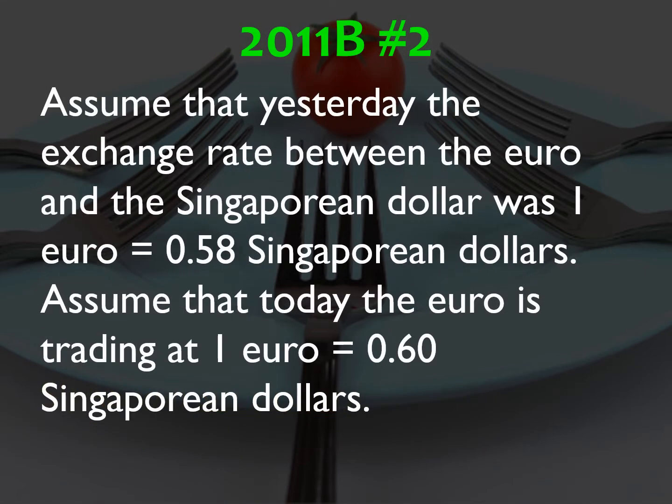Number two, this is a foreign exchange problem, so if you want to skip it, you can because it's not going to be on the 2020 AP test. Assume that yesterday the exchange rate between the euro and Singaporean dollar was 1 euro per 0.58 Singaporean dollars. Assume that today the euro is trading at 1 euro for 0.60 Singaporean dollars.